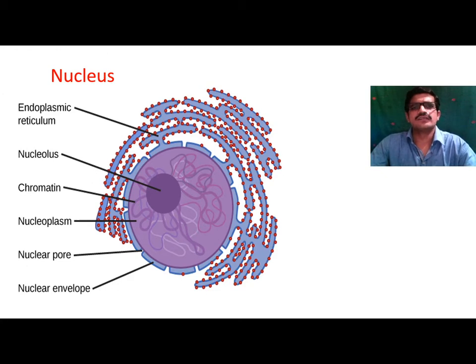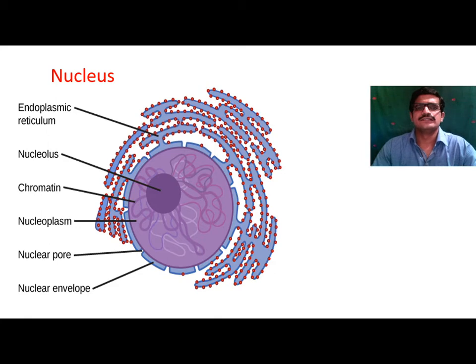Genes are nothing but the unit of heredity, which is inherited from one generation to the next generation. So this chromatin material consists of genes, and genes store the information regarding the synthesis of protein.